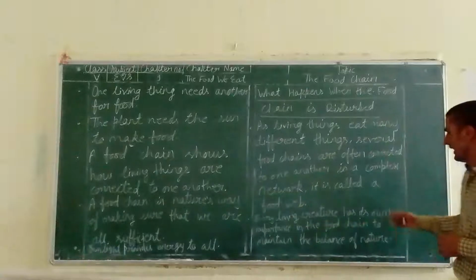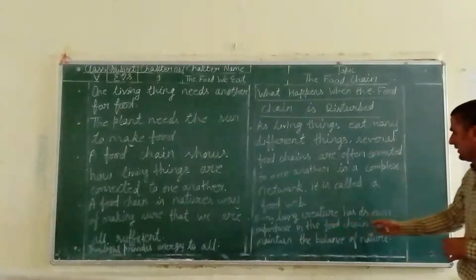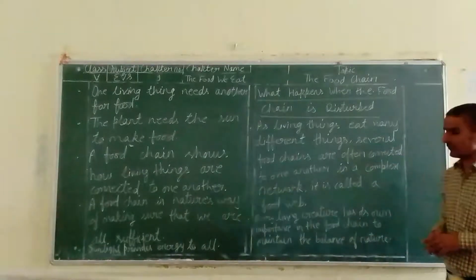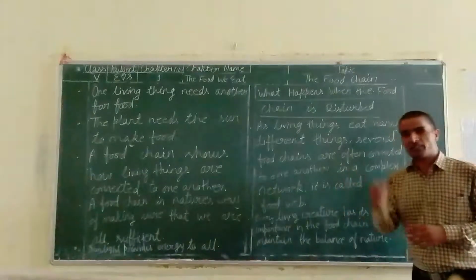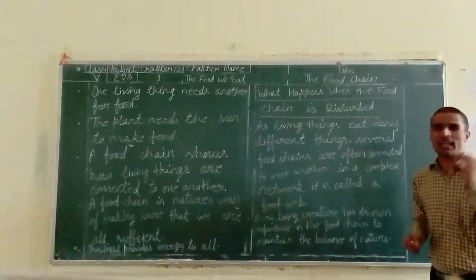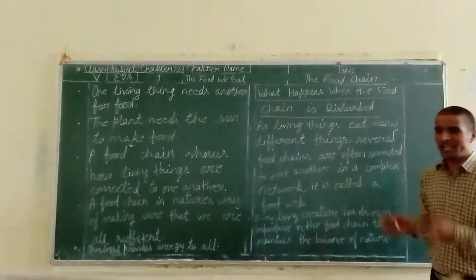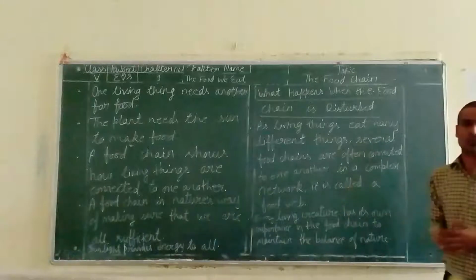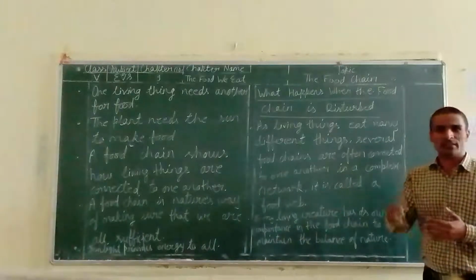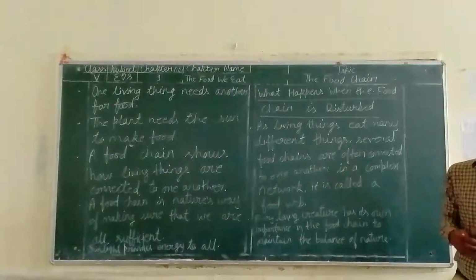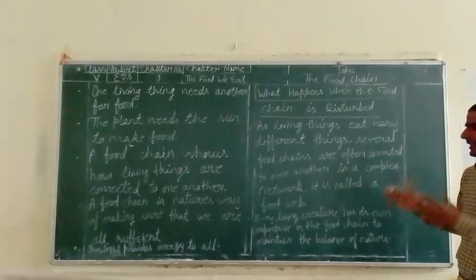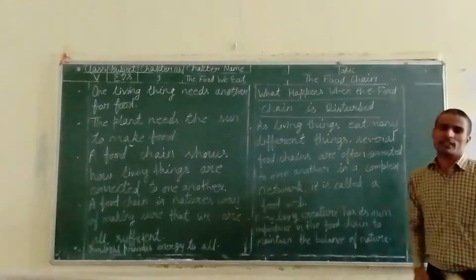Every living creature has its own importance in the food chain to maintain the balance of nature. Every single living thing, even a small ant, has importance in maintaining this food chain and food web, because they are the food of some other insects, some other living creatures. So they all have proper importance.